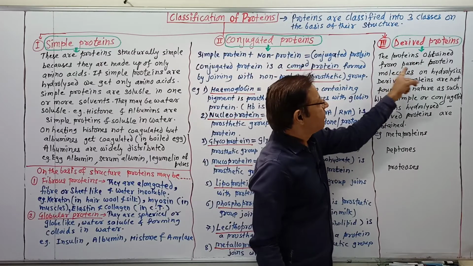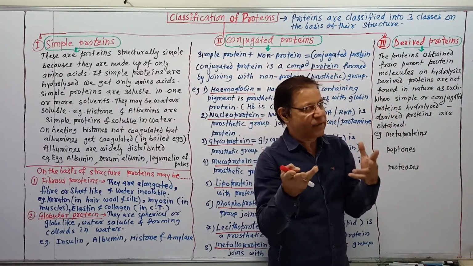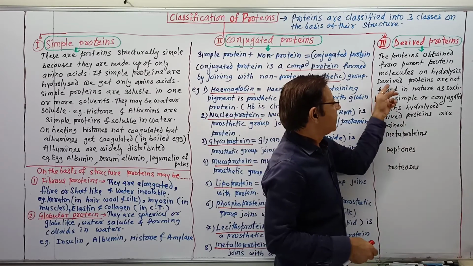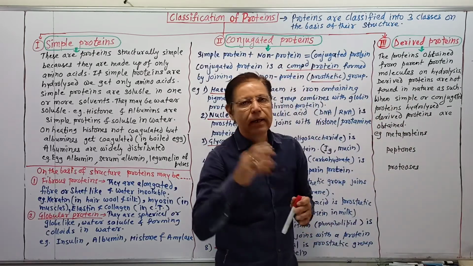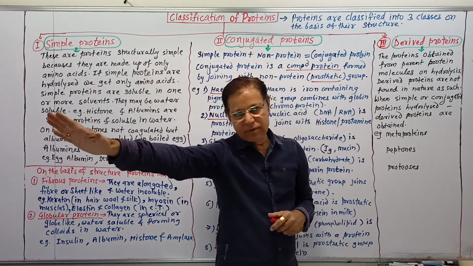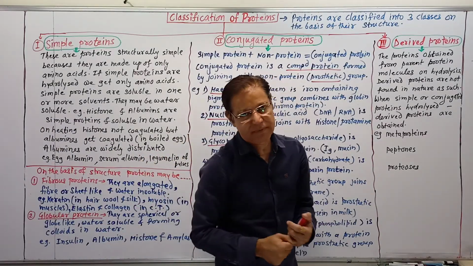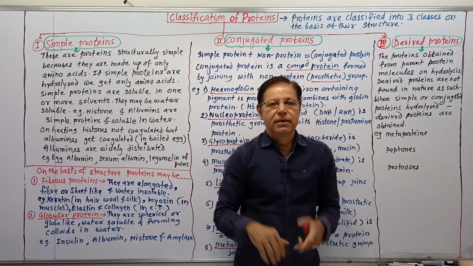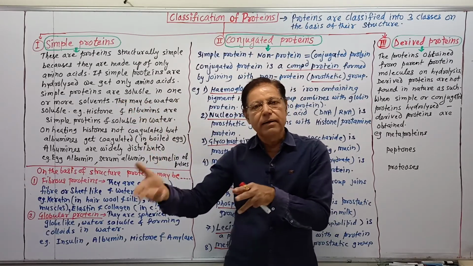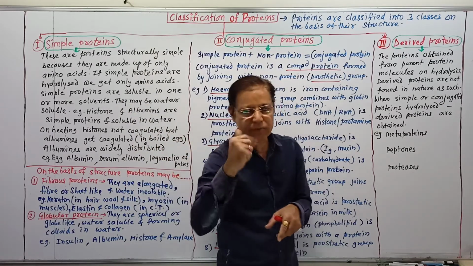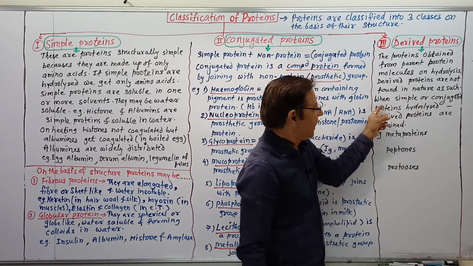The proteins obtained from parent protein molecules on hydrolysis. Hydrolysis is a reaction by which we can obtain them. Derived proteins are not found in nature as such, because they are derived from a parent molecule, a parent substance. In nature, a parent molecule is found, and by hydrolysis or some chemical reaction we can obtain the derived protein.